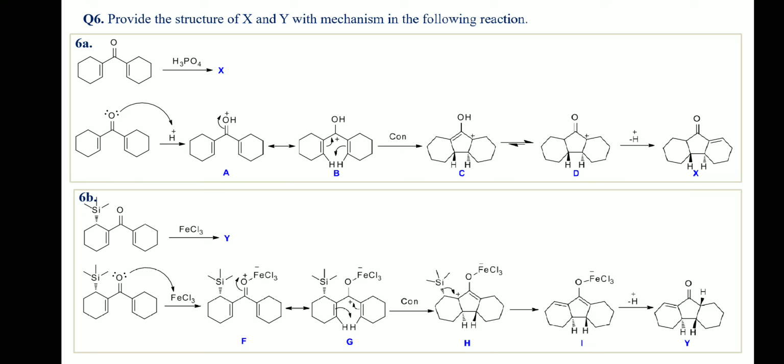The ketonic oxygen of divinyl ketone coordinates with FeCl3 to produce species F, the resonating form of which has been shown by G. Species G, being a conjugated 4n pi electron system, undergoes a conrotatory electrocyclic ring closing process to produce species H, which after elimination of the trimethylsilyl group gives species I. Species I after acidic workup gives product Y.